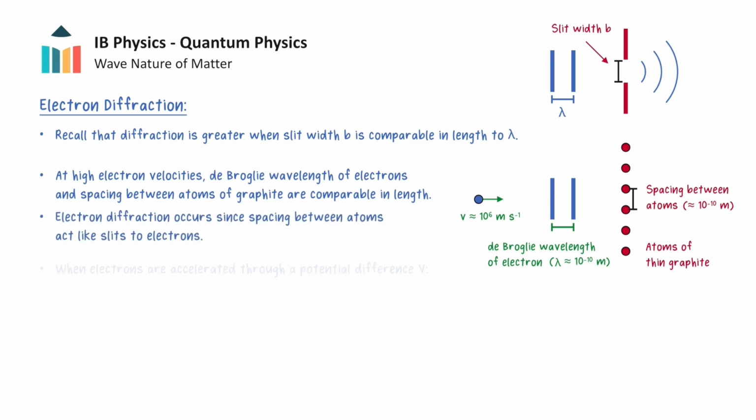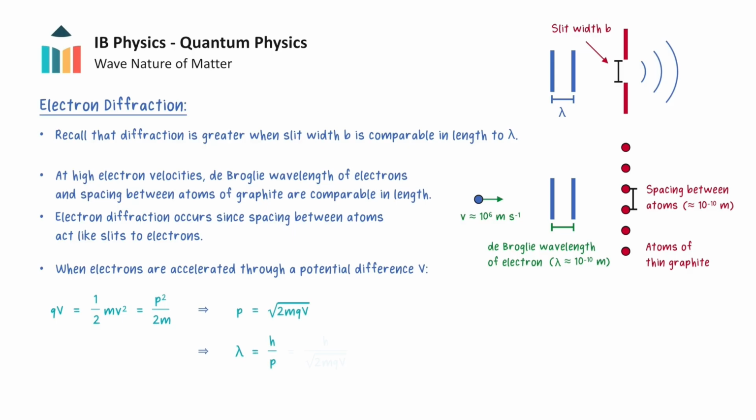When electrons are accelerated through a potential difference, they gain a kinetic energy equal to QV, where Q is the charge and capital V is the potential difference. Since kinetic energy can also be stated in terms of momentum, we can rearrange this to make momentum the subject, and then get an expression for the de Broglie wavelength in terms of the charge and potential difference.